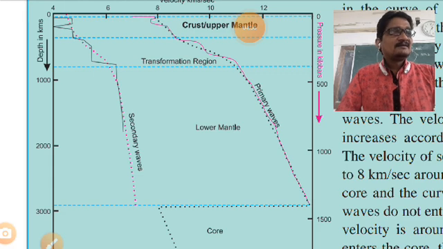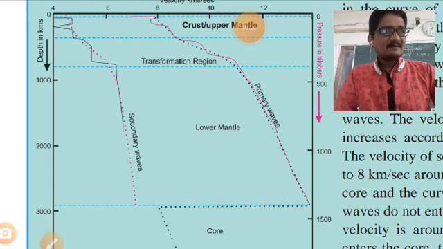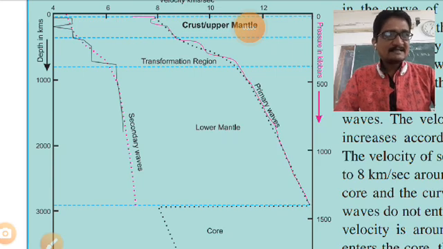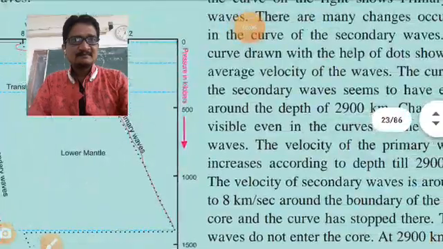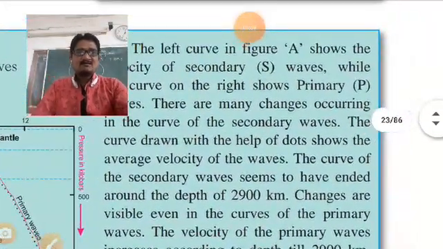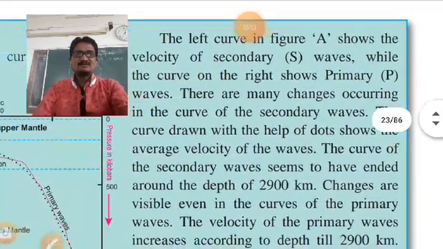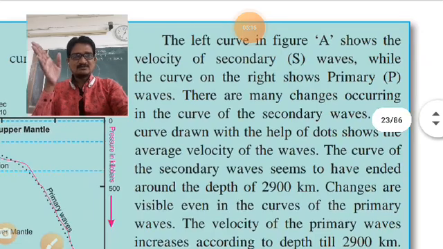See what it has said, there are many changes occurring in the curve of the secondary waves. The curve drawn with the help of dots shows the average velocity of the waves.